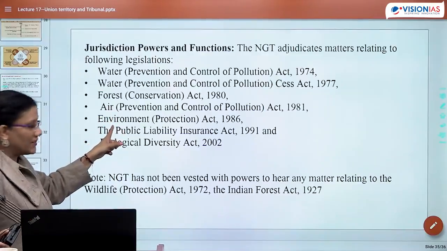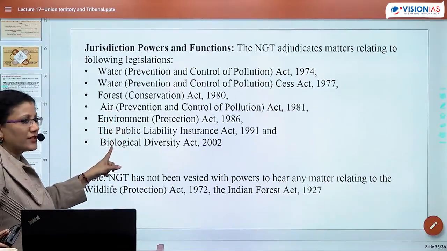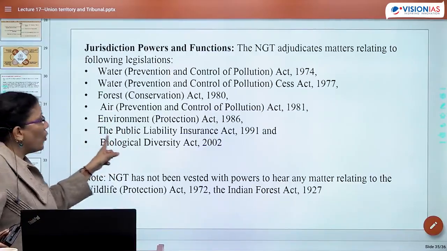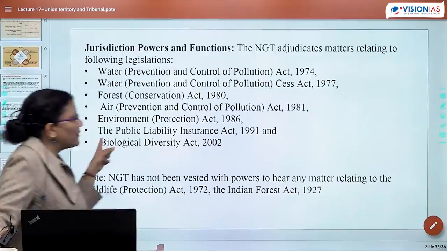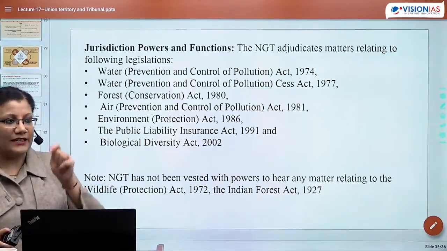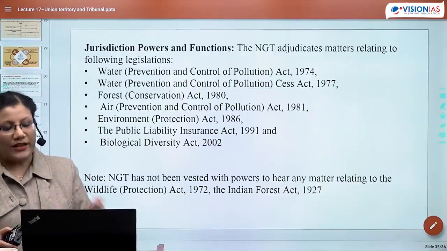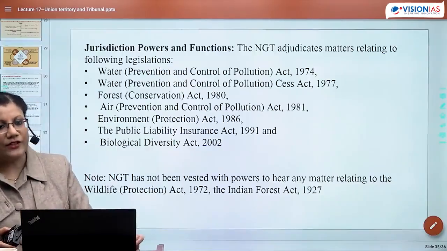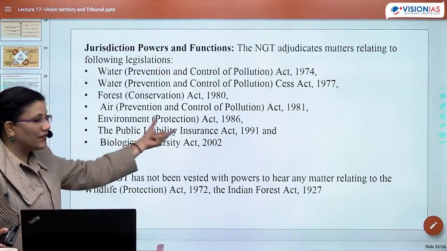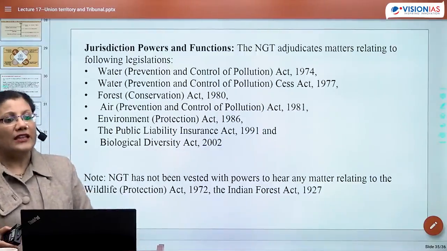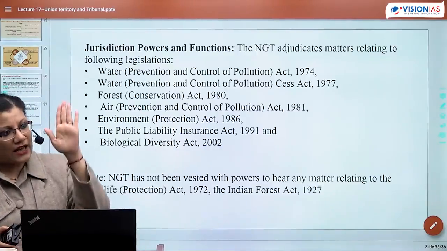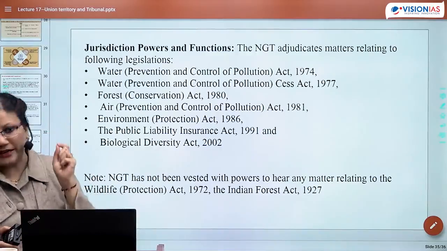You will understand this much. Biological diversity, okay, fine, you will tick it. The only difference is the Public Liability Insurance Act 1991. So NGT is also dealing with the Public Liability Insurance Act. This is slightly different; for all the other ideas, if they come, you will be marking them tick.